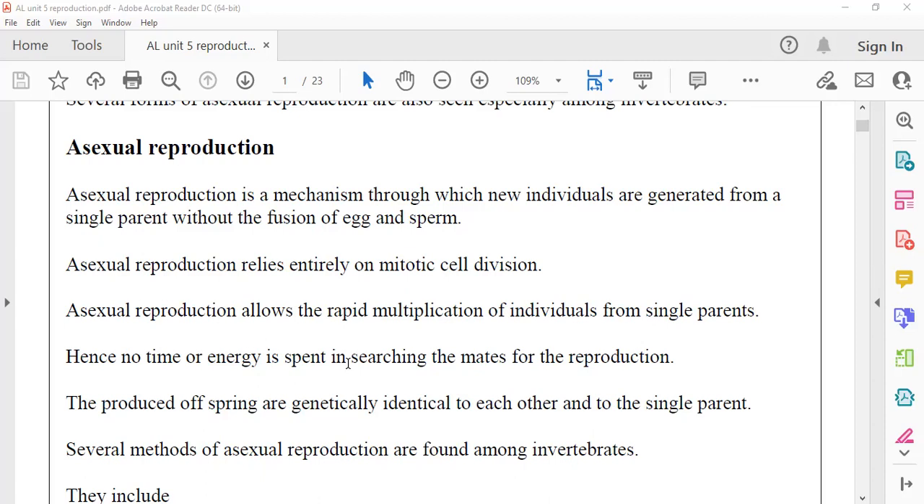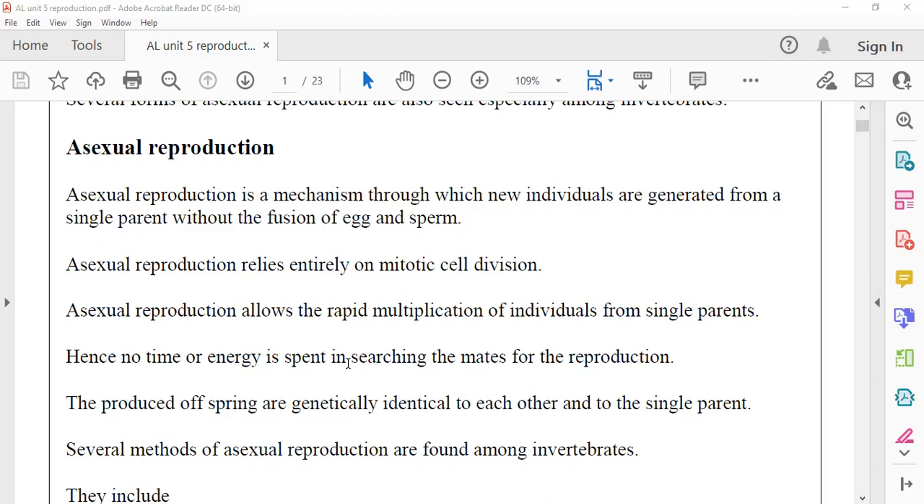No genetic variation. Sometimes genetic variations can occur. Mutations can occur during mitosis also, so mutations during mitosis can create variations. We can't say that in asexually reproducing organisms there will be no new variations, but the chances for variation are very, very low.